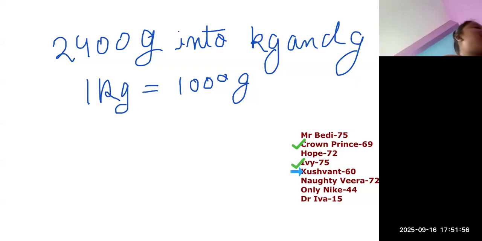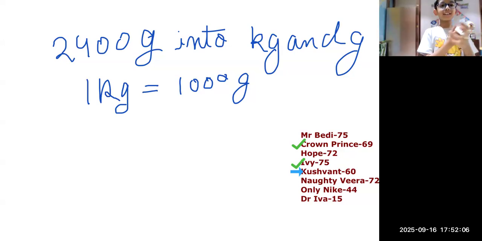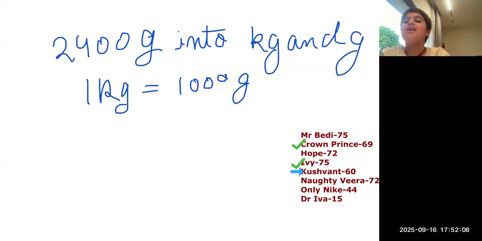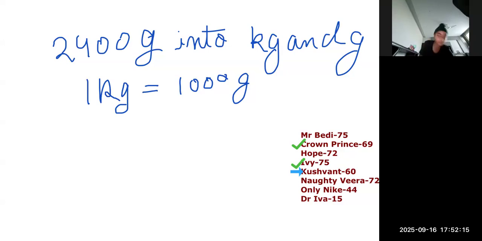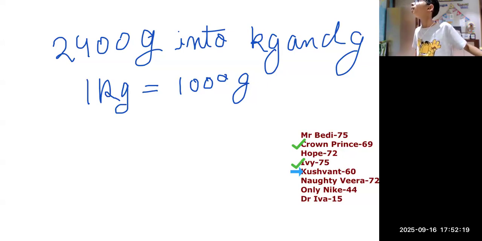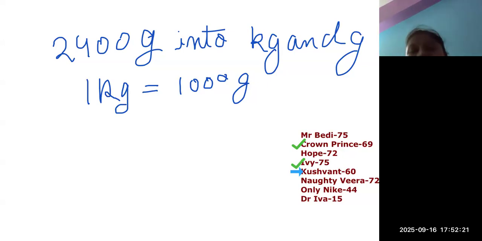Yes, it's Kushagra Goyal only. Who is going to tell me the full form of kg? Ma'am, knowledge general only. Kilogram. Yes, who said? Veera. Very good, Veera. Ma'am is not checking. kg is kilogram and g means grams.